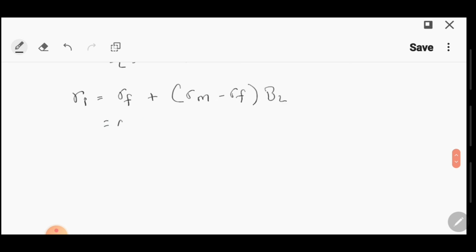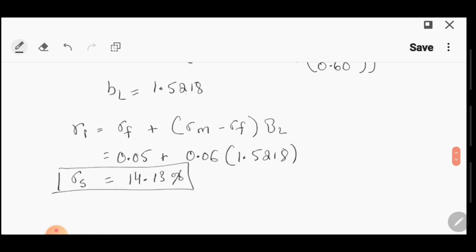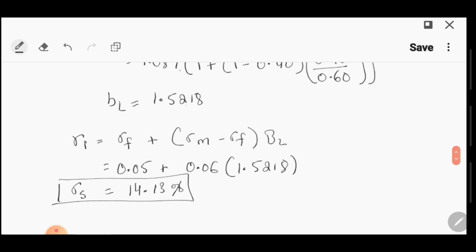So the risk-free rate will remain the same. ठीक है, स्टॉक मार्केट पे कोई इम्पैक्ट थोड़ी आएगा इस चीज़ से. मार्केट का रिस्क प्रीमियम हो जाएगा वही 0.06 but you will now use the new beta which is 1.5218. So the cost of equity now is 14.13%. This is the new cost of equity.